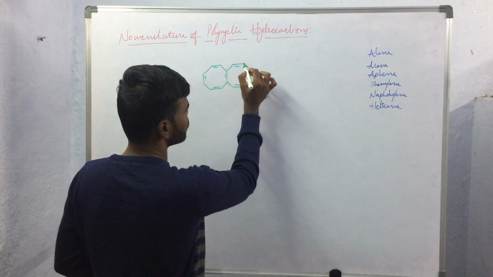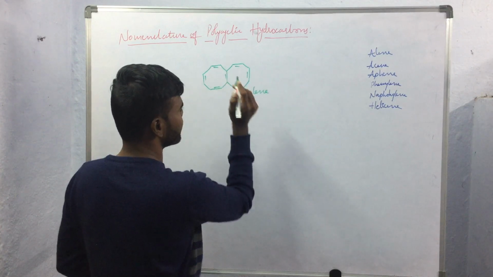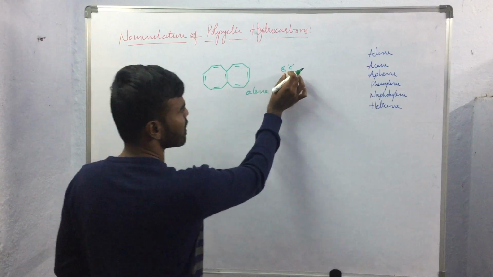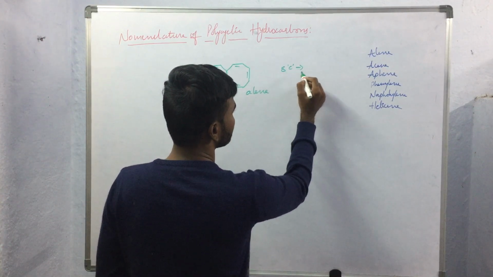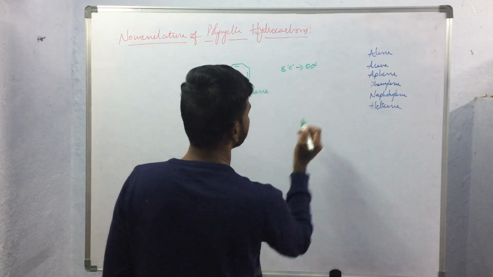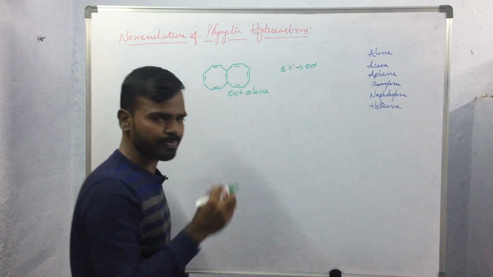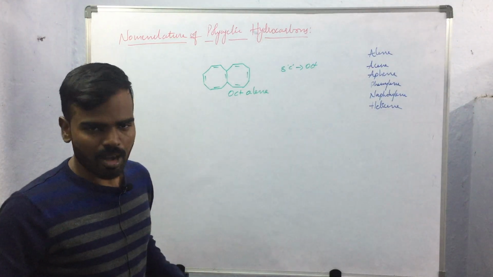So here 1, 2, 3, 4, 5, 6, 7, 8. 8 carbon atoms. So the size of the ring is 8 carbon atoms. These 8 carbon atoms will be represented by oct. So the name of this compound will be octalene. Like this we will be naming the compound.